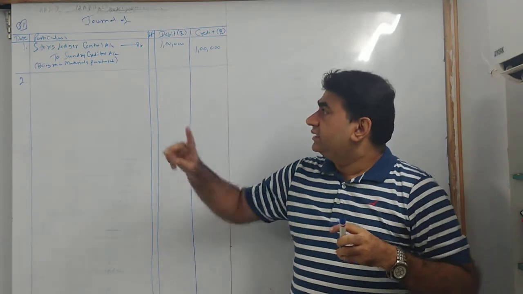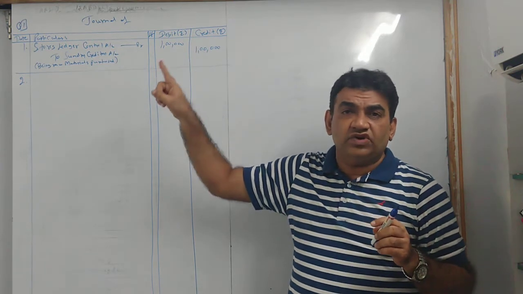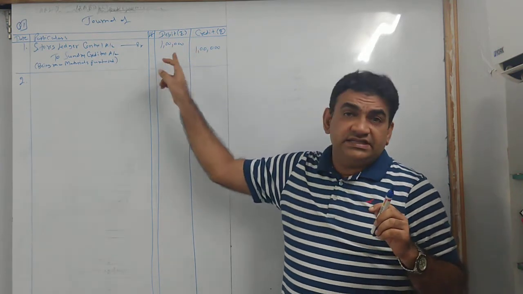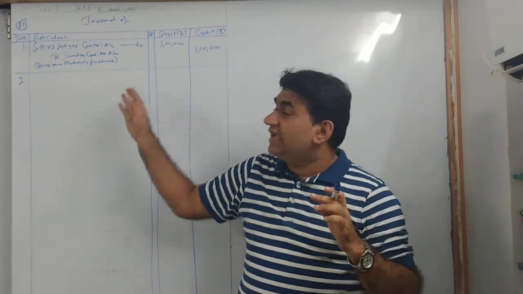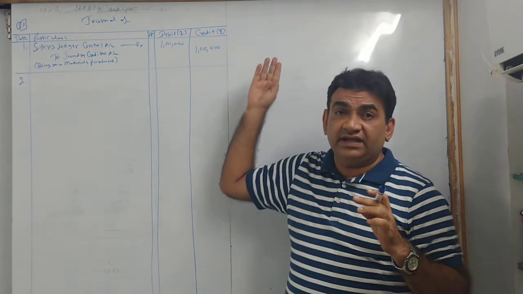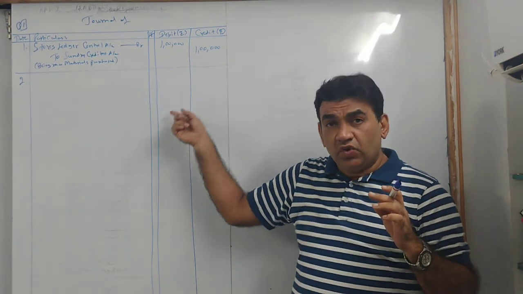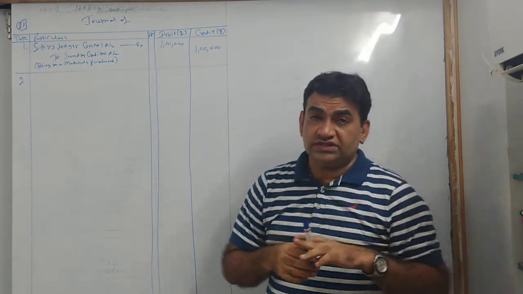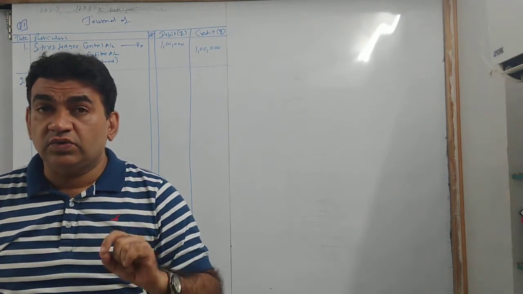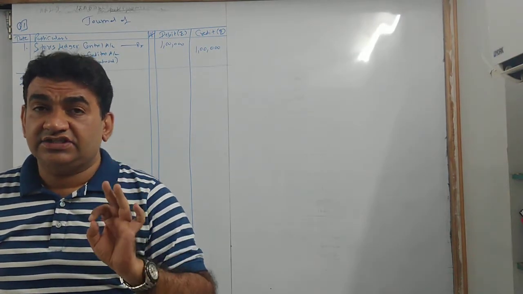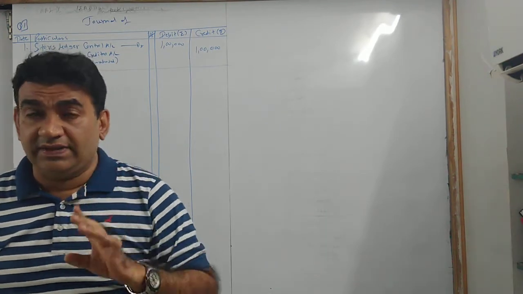Now listen, when I received the material, I debited stores. Understand this concept. When I receive material, I debit stores. Now what is happening? Stores से material बाहर जा रहा है. When it came into stores, I debited stores. Now it is going out of stores, so I will credit stores. Where is it going? It is going into the production department. So what I told you, anything incurred in the production department related to production, you will create WIP.